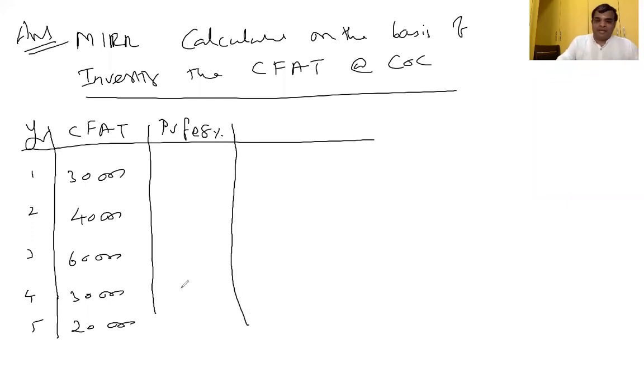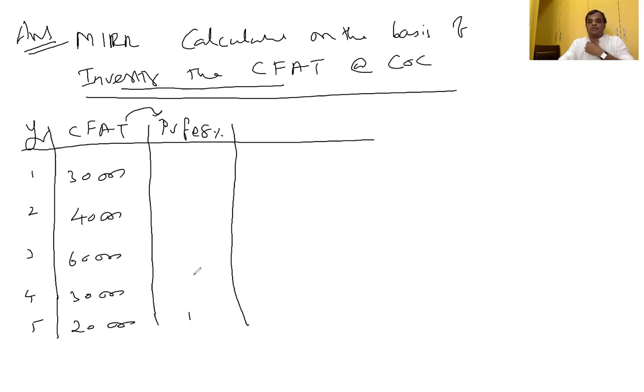With respect to PV factor, listen here, MIRR is calculated on the basis of investing the cash flow at the cost of capital. The cash flow we are going to invest at the cost of capital. How many years project? 5 years. In the 5th year, I am getting 20,000. Now we are going the reverse angle. 20,000 value in the 5th year becomes 1.